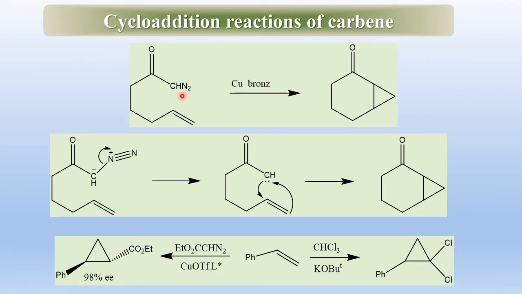Here are some other cycloaddition reactions of carbene. These are intermolecular reactions. Here is a mechanism for this type of reaction. This carbene will attack on this carbon and this double bond will attack on this carbon of carbene to produce cyclopropane. Here is another example, addition of substituted carbene to styrene.